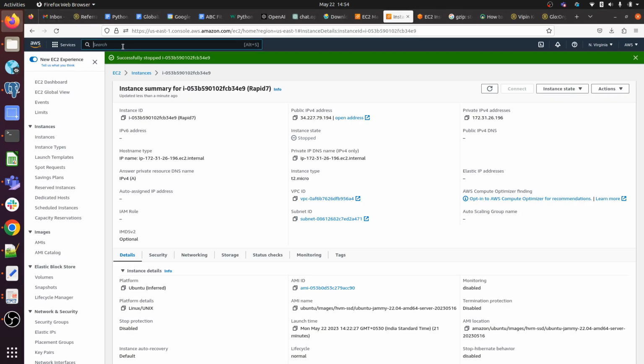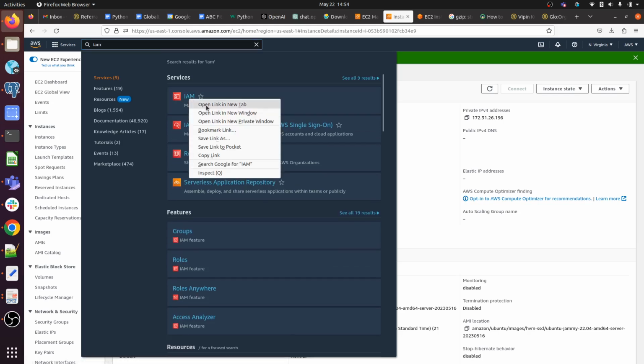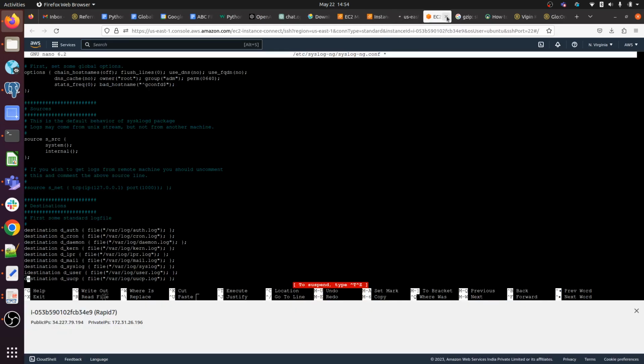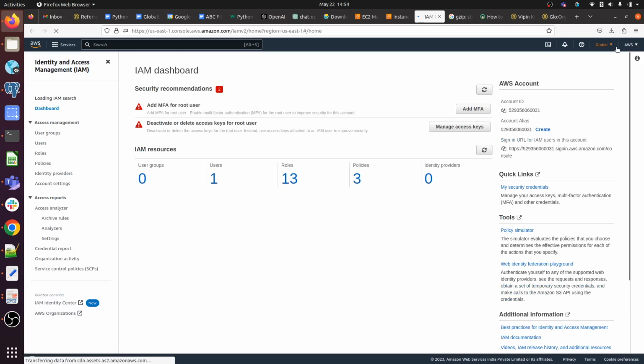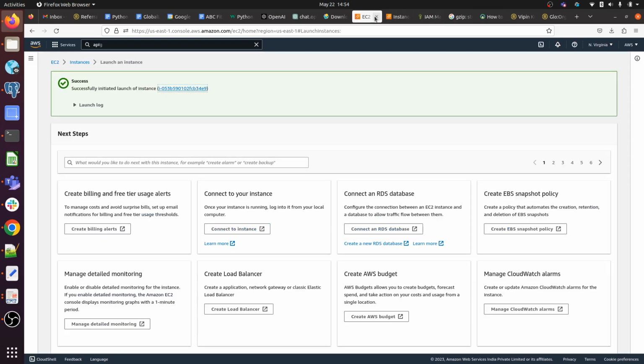So here we will search for IAM. I will open it in a new tab. So IAM is a global service. Here it's showing Global, right? And in the EC2 instance it's showing North Virginia. So EC2 is not a global service, IAM is a global service.